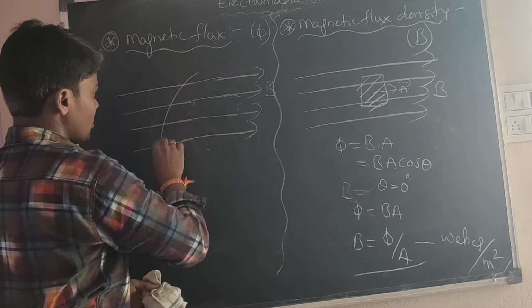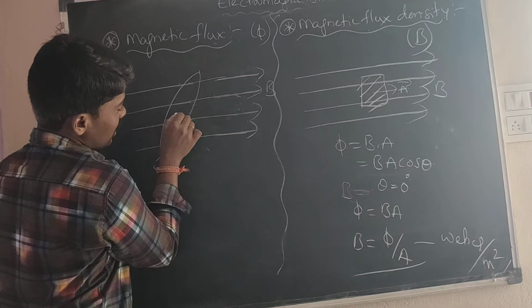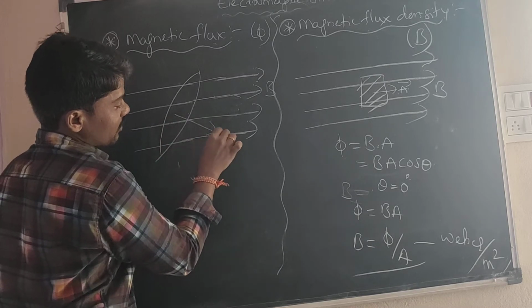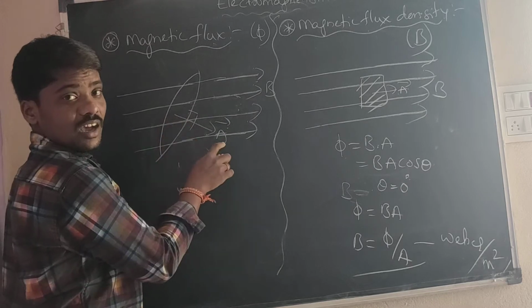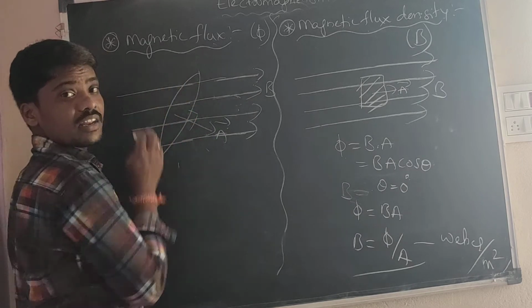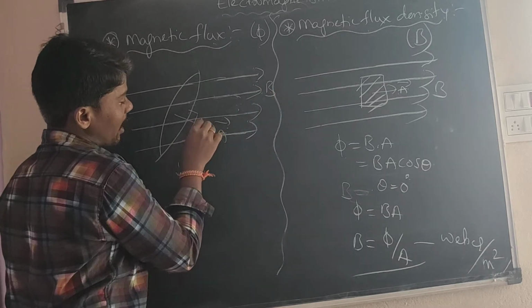For example, the area is like this. Here the area vector is always perpendicular to the surface of the area. Here the magnetic field direction is this direction. It makes some angle.